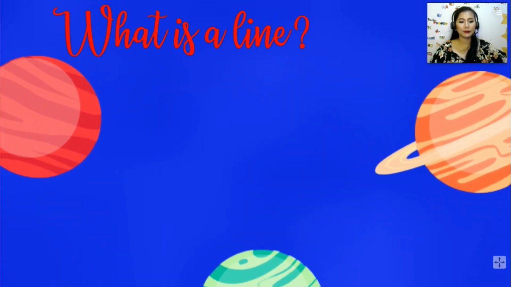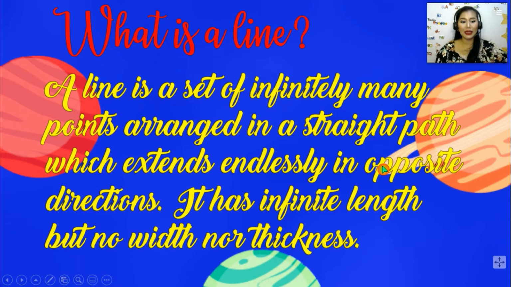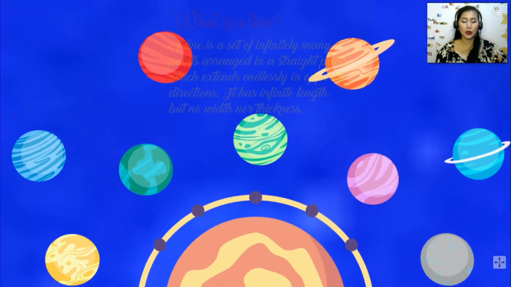Now, next, let's have another undefined term, which is your line. What is a line? It says here that a line is a set of infinitely many points arranged in a straight path which extends endlessly in opposite directions. The term you have to remember is the word endlessly. It has infinite length but no width nor thickness. So yun yung meaning ng line.